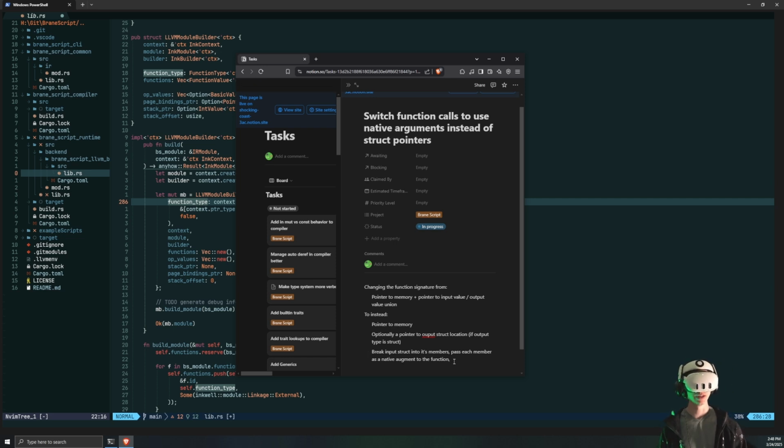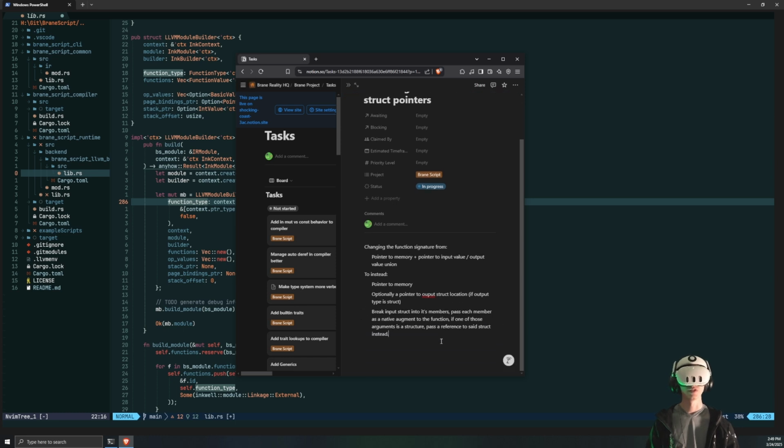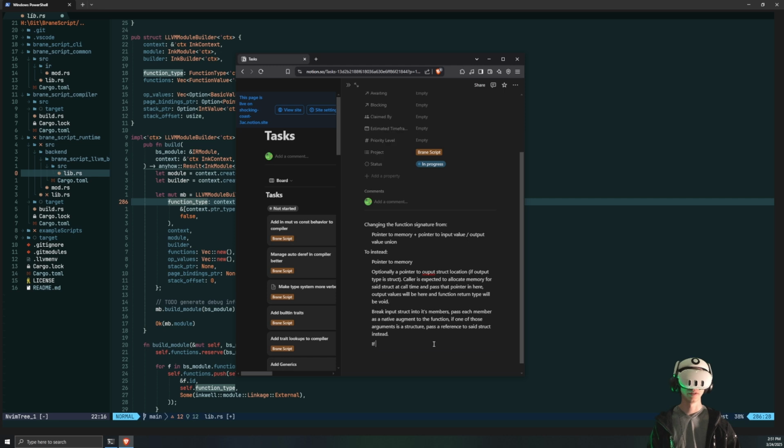And then we also need to add the caveat that if one of those arguments is a structure, we need to pass a reference to said struct instead. So this is now the calling convention of BraneScript. The caller is expected to allocate memory on its stack or other memory at call time, and pass in that pointer here, of the size of the output struct. Output values will be written there instead of returned from the function, and the function return type will become void.